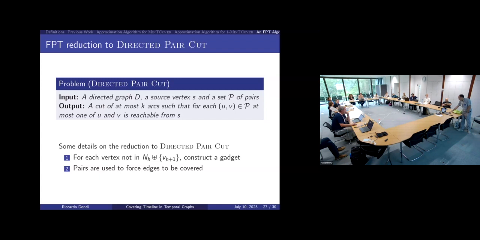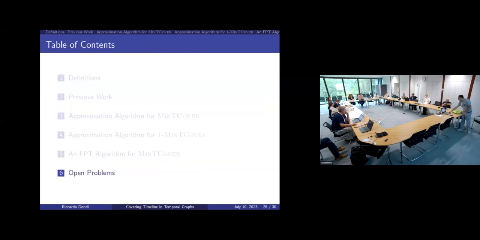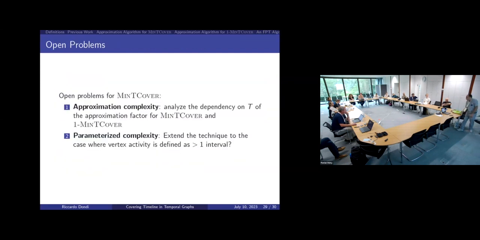Okay, I'm almost finished. Open problems. There are many actually, but I point out two main directions for the future. One is the approximation complexity. All the approximation algorithms we have have a factor which depends on t or t-1.